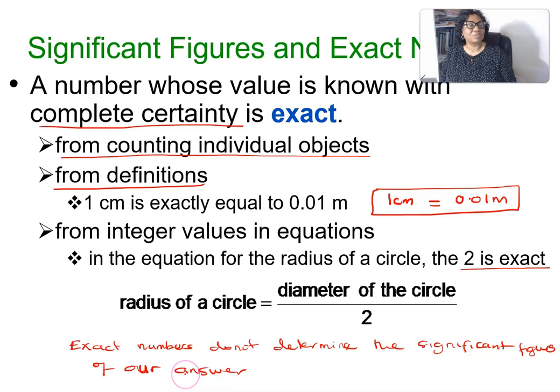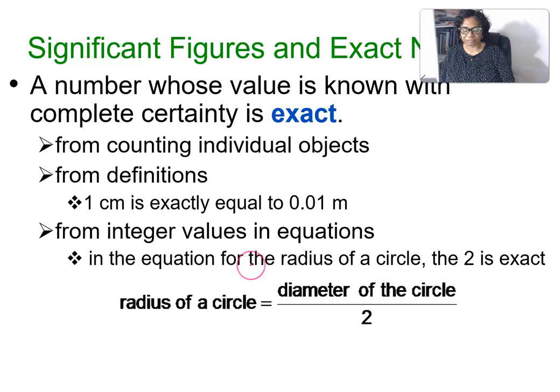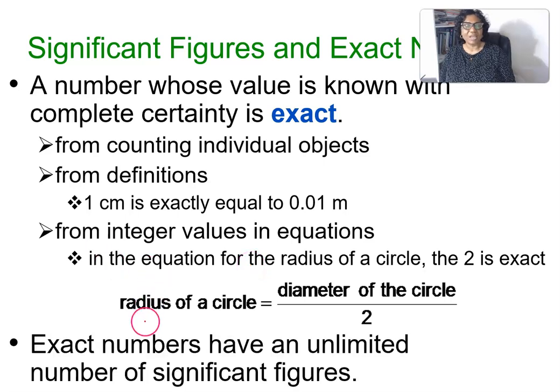So you cannot use an exact number to say your answer will have 2 significant figures or 1 significant figure or 3 significant figures, because its significant figure is ambiguous. Exact numbers have an unlimited number of significant figures.